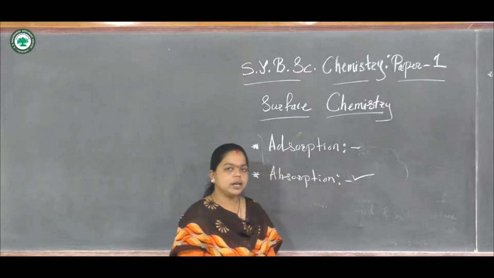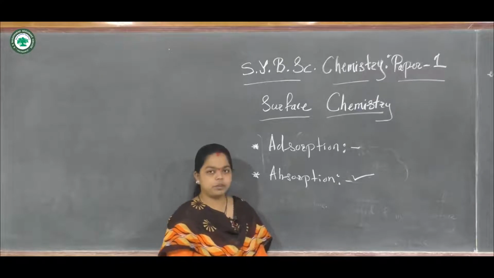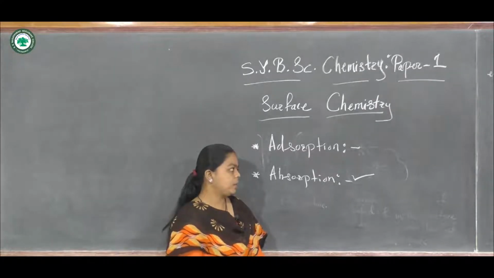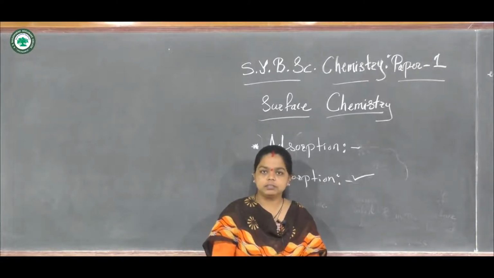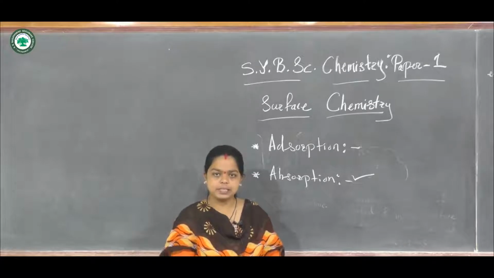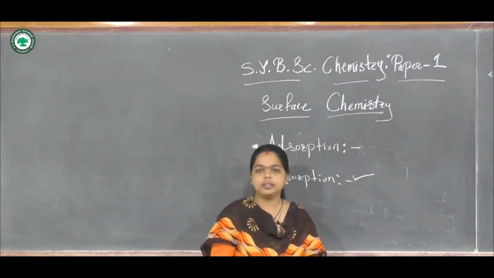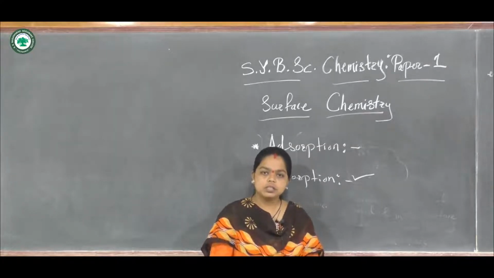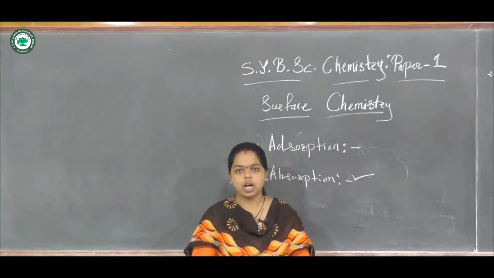But on the other hand, if we consider a surface phenomenon, for example acetic acid taken with charcoal: if we add charcoal to the acetic acid and filter it, it is observed that the concentration of the acetic acid is decreased, because some of the acetic acid molecules get adsorbed on the charcoal.